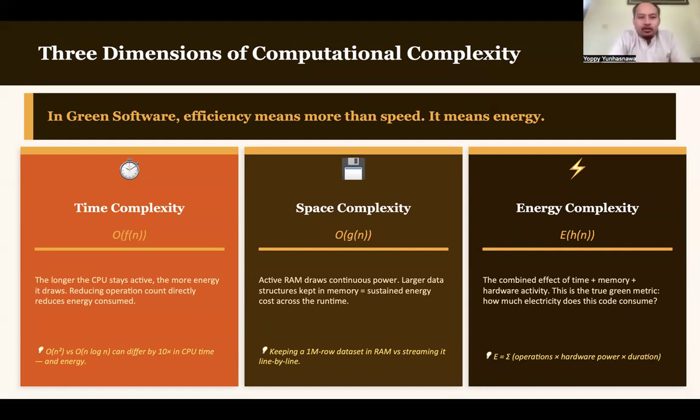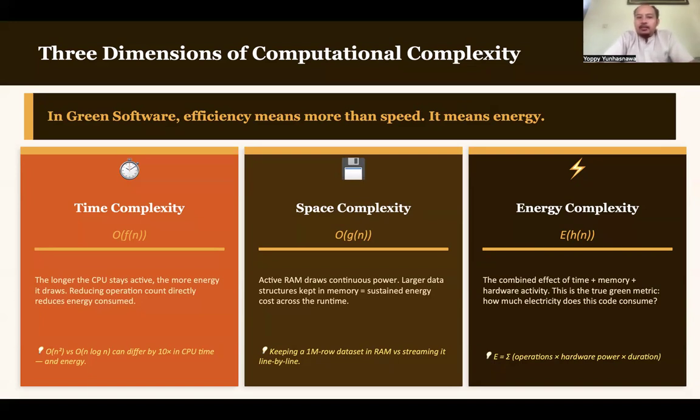For example, time complexity: if our software's time complexity is high, it will need a lot more time to finish executing its job. The same goes for space complexity and energy complexity.